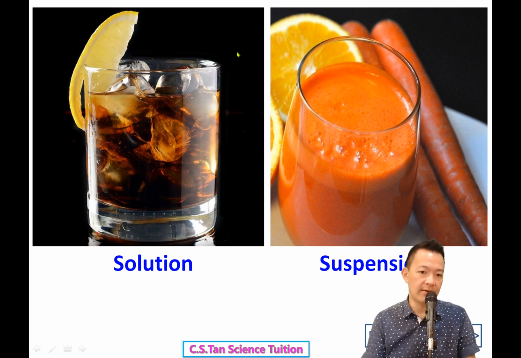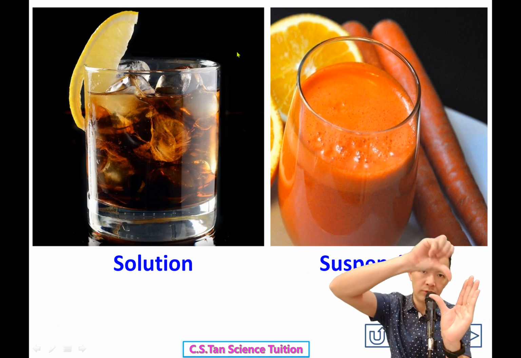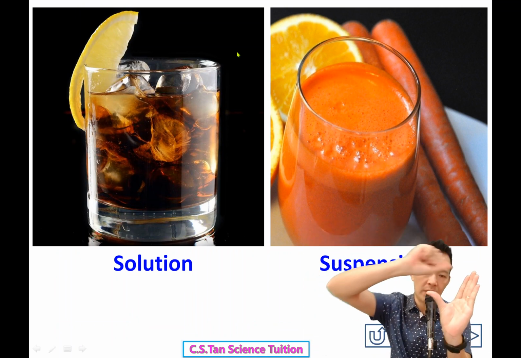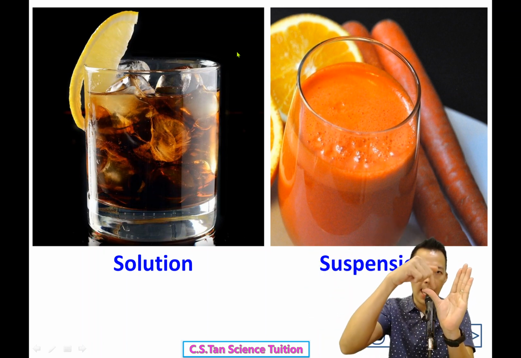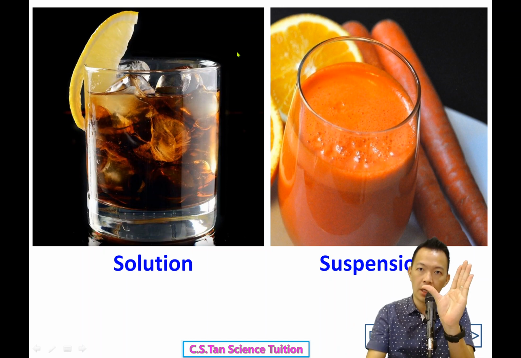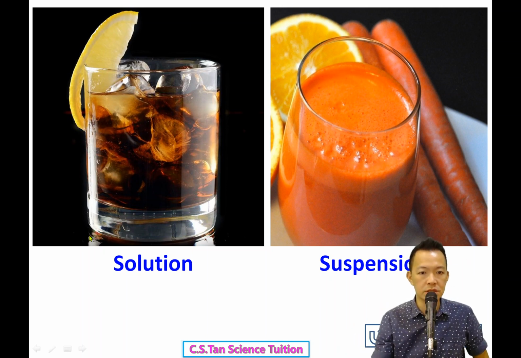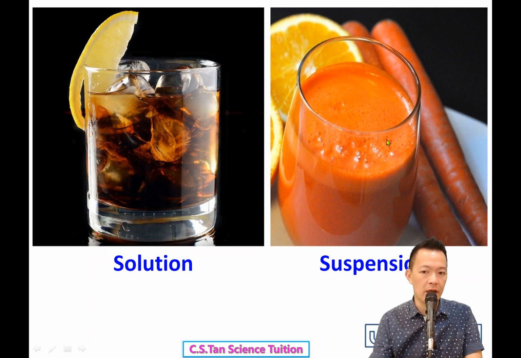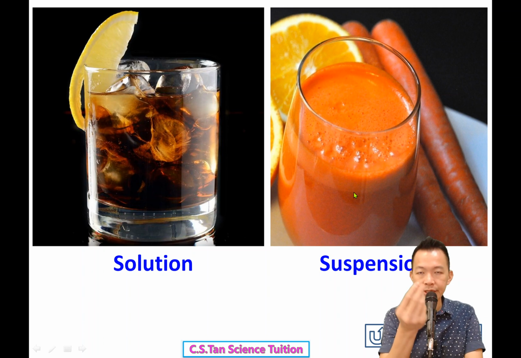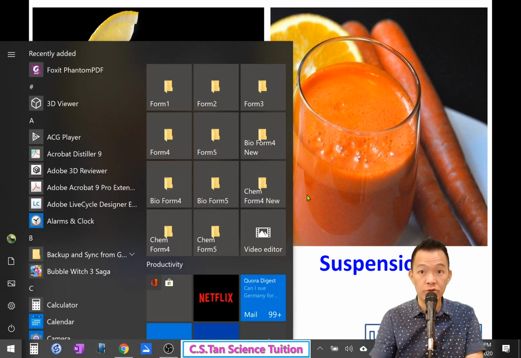Okay, so now let's say you put a Coca-Cola into the filter paper. Can your filter paper separate the color and sugar from the water? No. This kind cannot be filtered at all. They are small enough to diffuse through the filter paper. But compared to orange juice, all the orange particles, the fiber, will be filtered out, right?